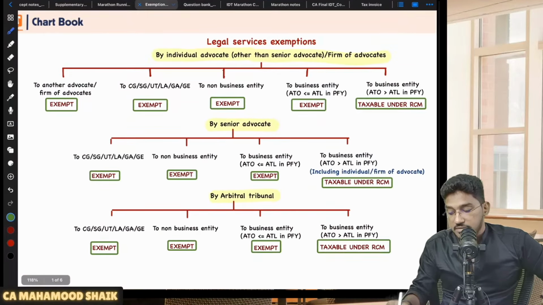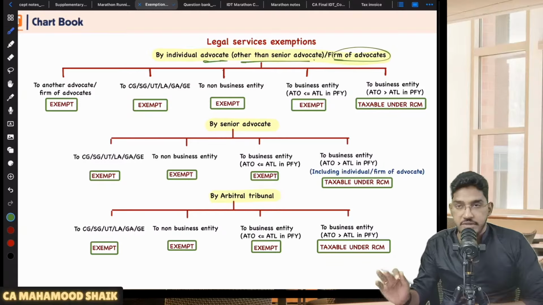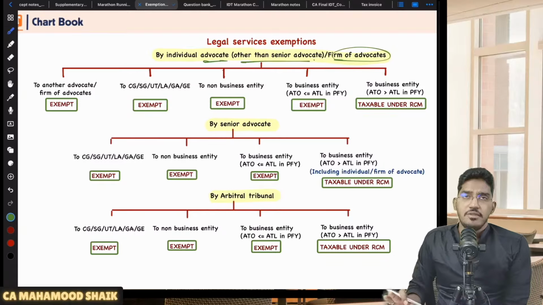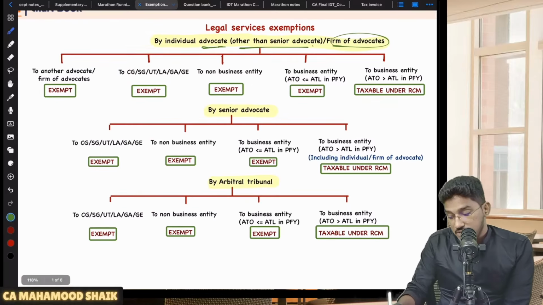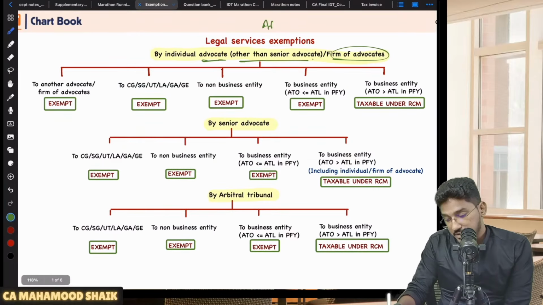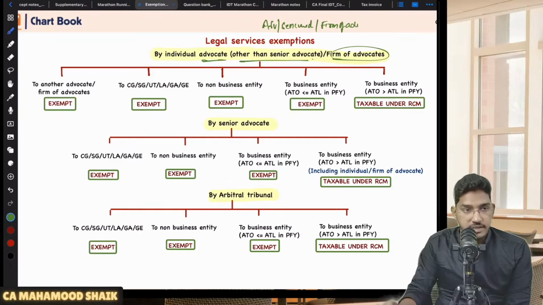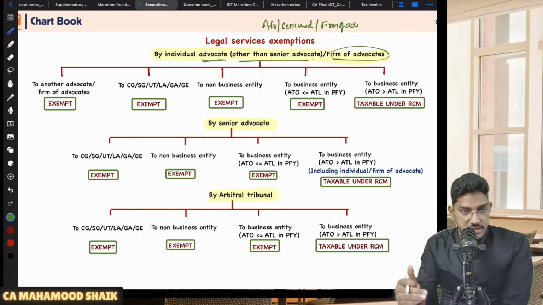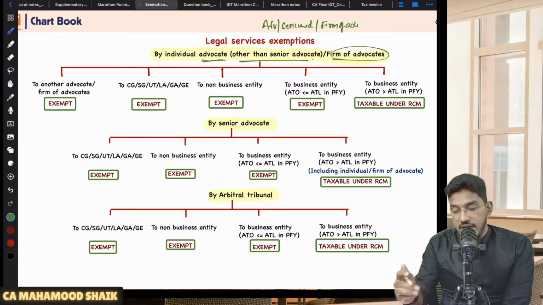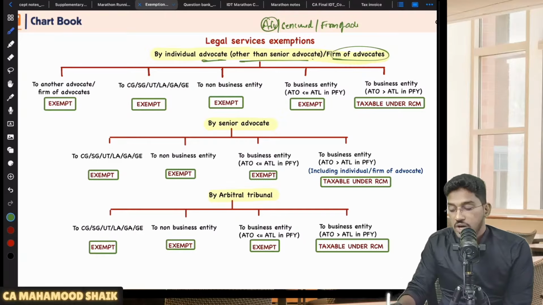See, in case the services are provided by an advocate other than senior advocate or firm of advocates. So when I say legal services, they could be provided by an advocate. An individual advocate can provide it, or a senior advocate can provide those legal services, or even the advocates can create a firm. Through that firm of advocates also they can provide the legal services. So legal services can be provided either by an individual advocate, or by a senior advocate. Sir, who is senior advocate?